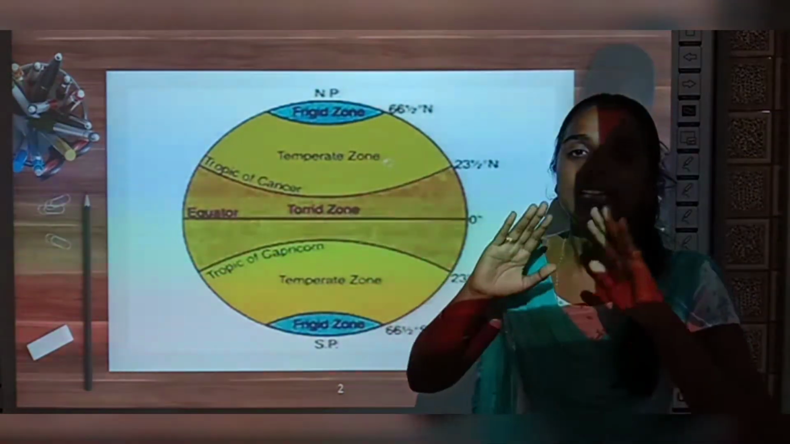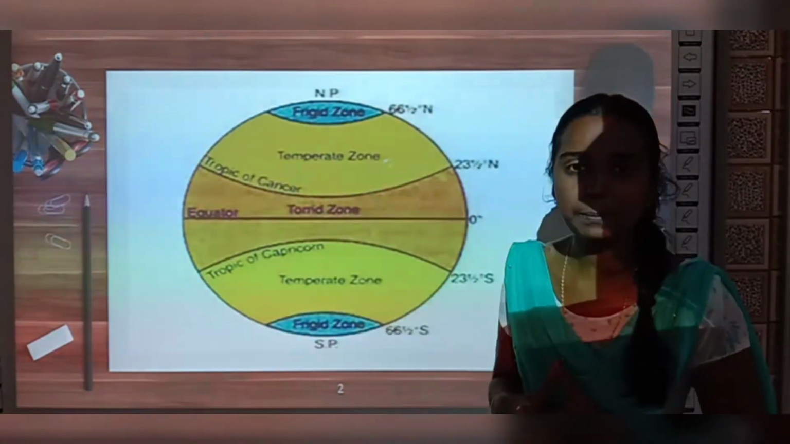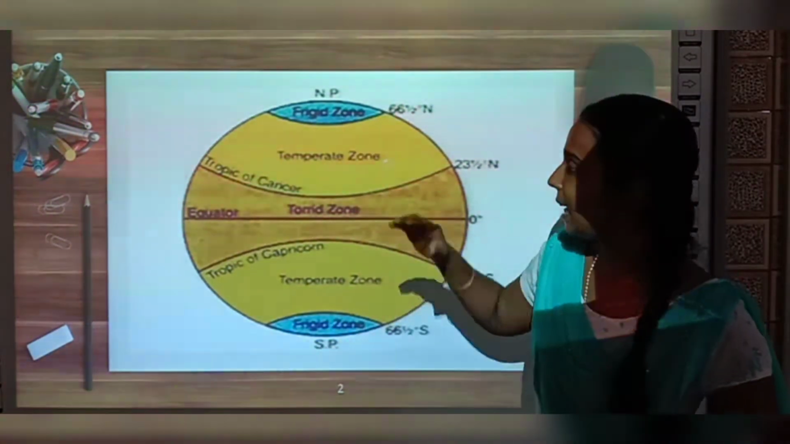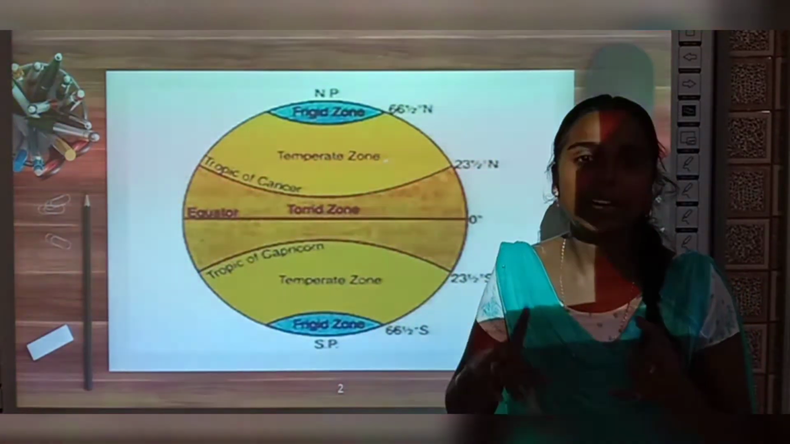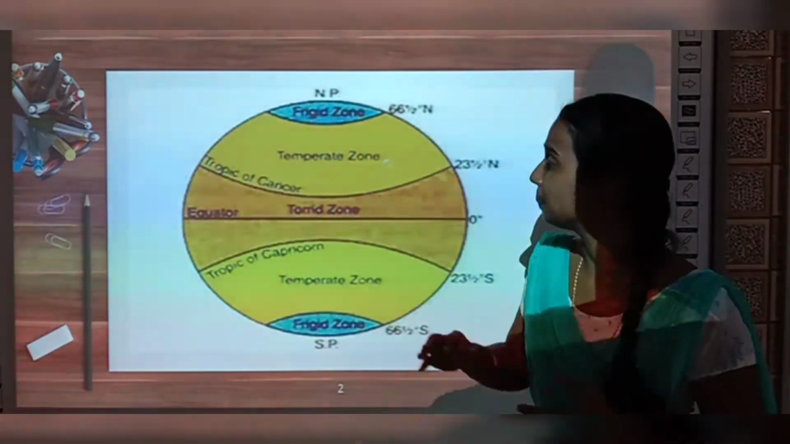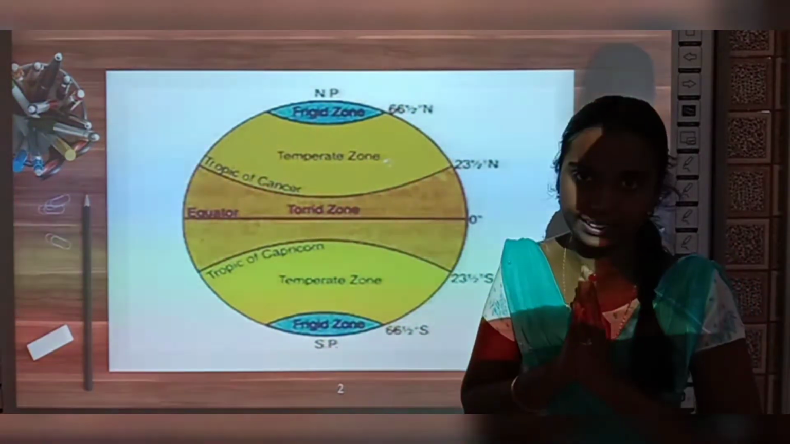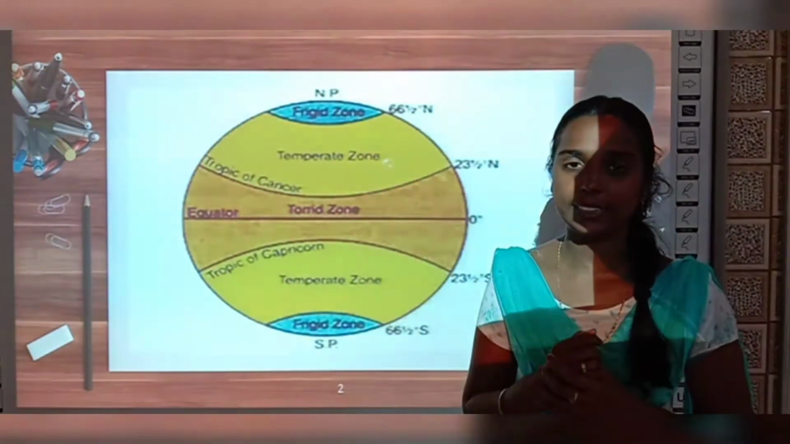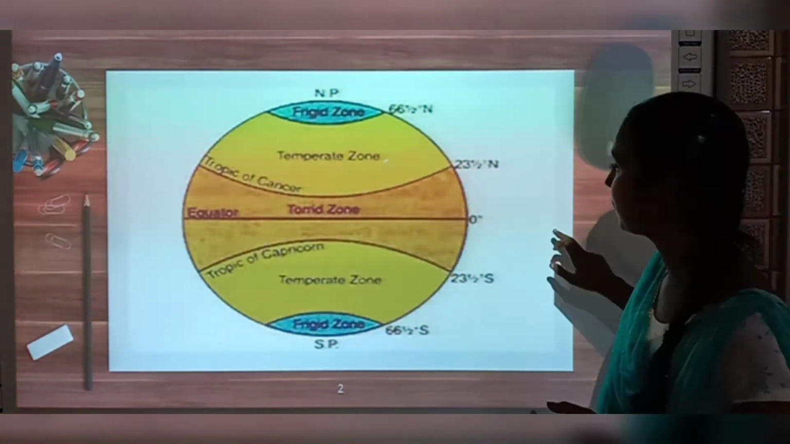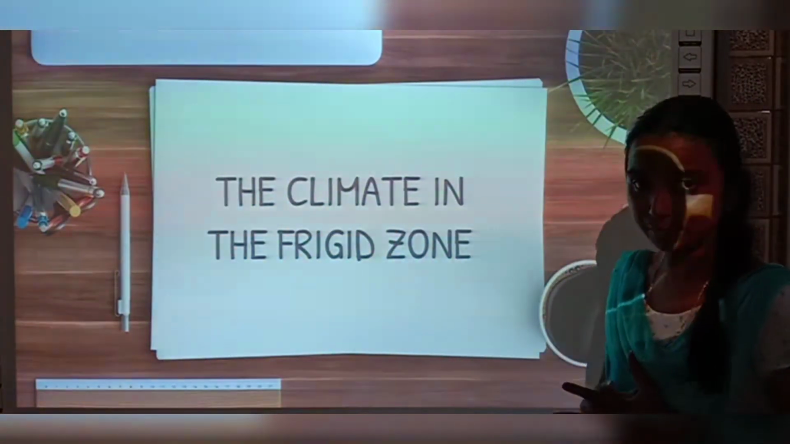And we have seen what places are located in the frigid zone, right? In the southern hemisphere, we have Antarctica. And in the northern hemisphere, we have some places like Canada, Greenland, etc. So these are the things we have learnt about the frigid zone already. In today's class, let us discuss the climate and the plant life in this frigid zone. First, let us discuss the climate in the frigid zone.